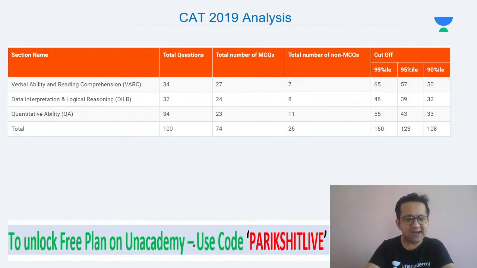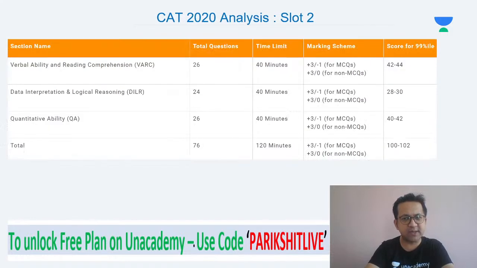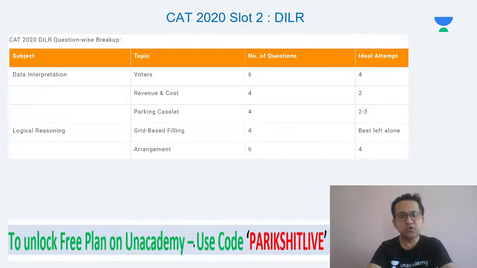Did you notice the last year, 2020, was also very similar? You need around 100 marks out of around 225, so plus minus 45 to 50%. So in 2020, around 45% net score was needed.